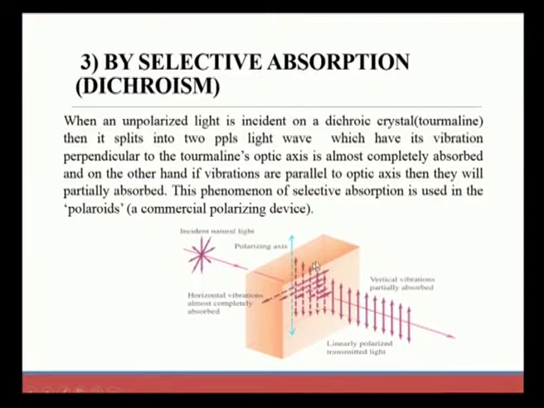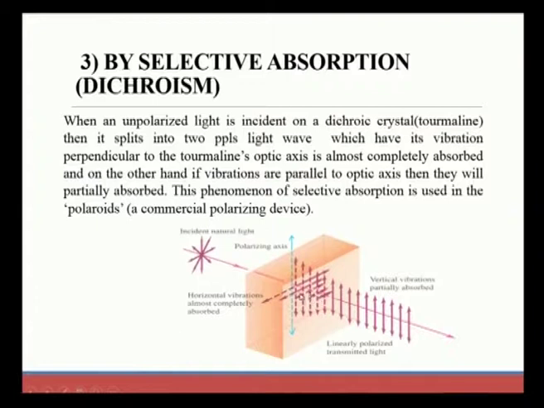We can observe this type of polarization, for getting a PPL in a better way, from selective absorption, where we absorb the vibrations perpendicular to the optic axis. So the vibrations perpendicular to the optic axis are absorbed, the vertical vibrations are partially absorbed, and the linearly polarized transmitted light that we see here represents the PPL.